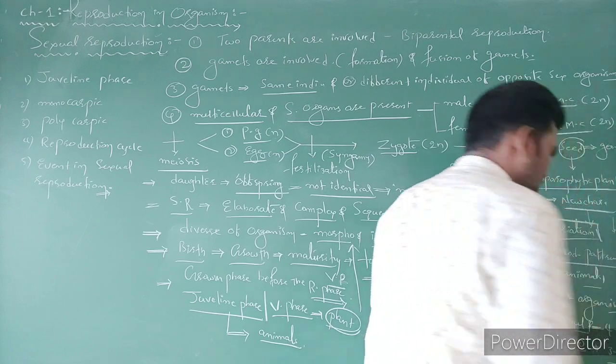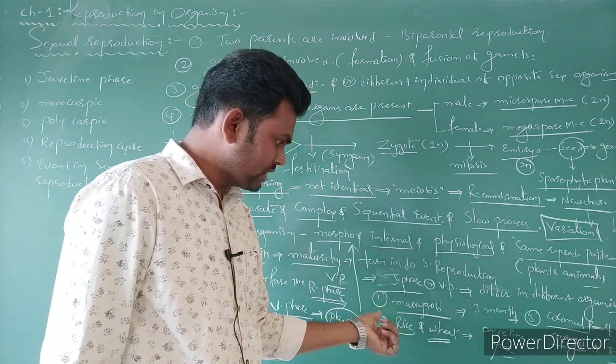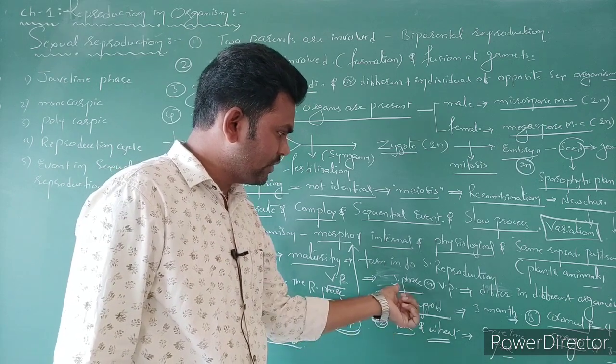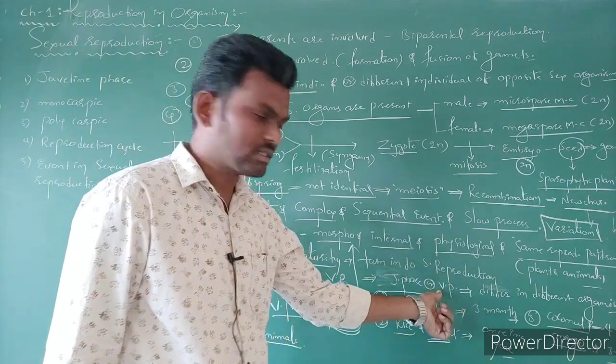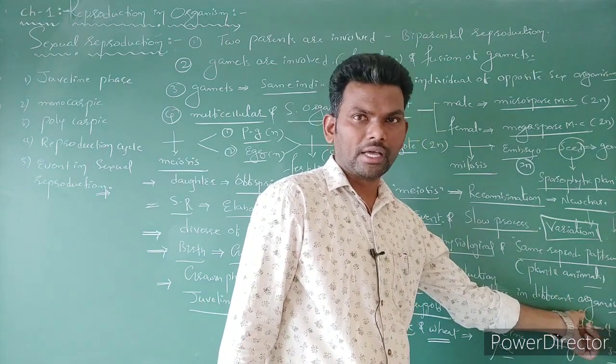So by this sequence, what are we coming to know? By this sequence, the conclusion is that the juvenile phase, or nothing but the vegetative phase, differs in different organisms, which is not the same in all organisms.